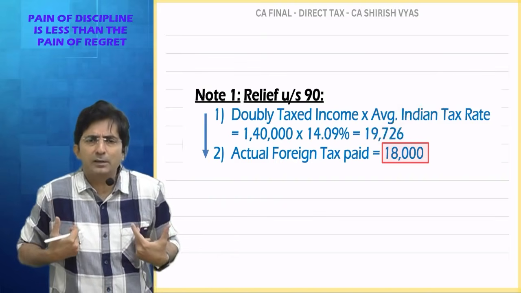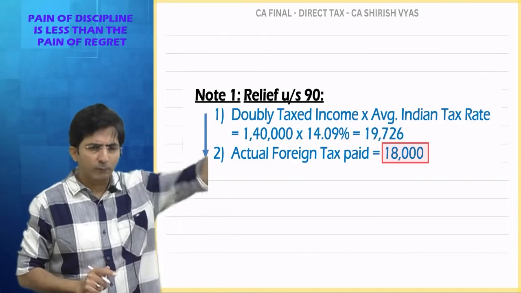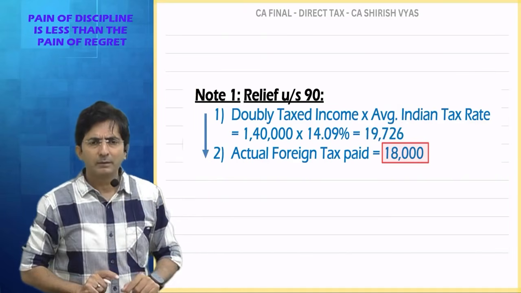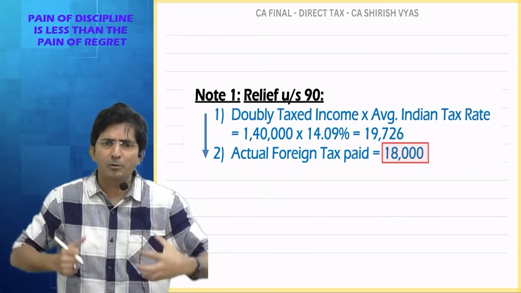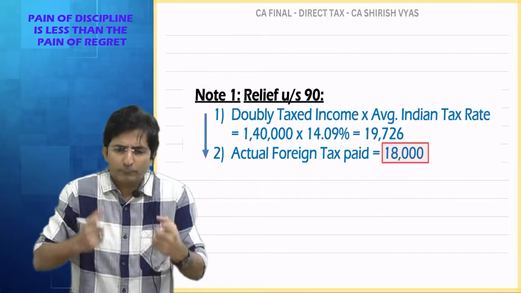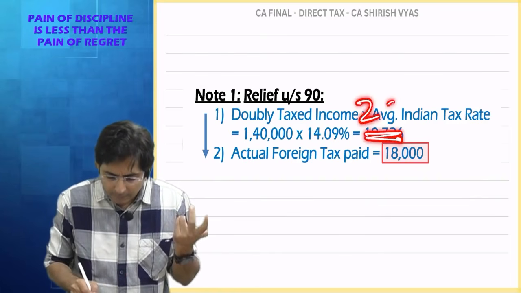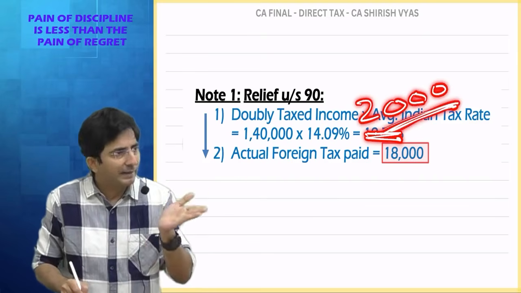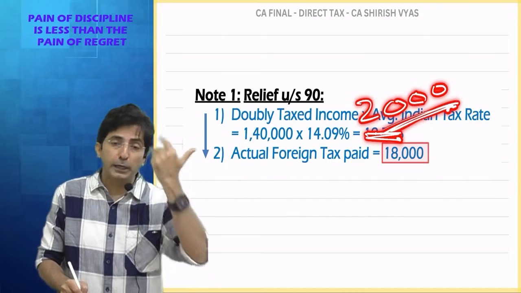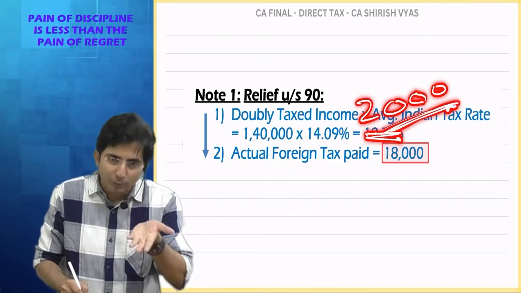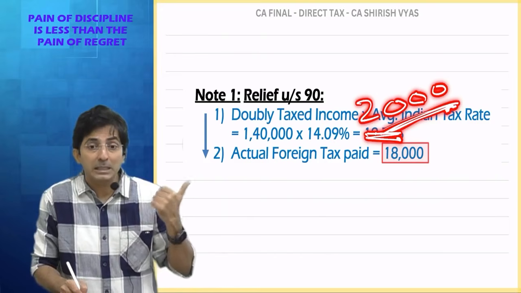See, basically, I am a resident of India. I will fight with the government of India. I cannot go and fight with foreign people. My income has come from Singapore. I will not go and fight there. For them, I am a foreigner. I stay in India, so I am fighting with my Indian government. Imagine if I have to fight, my fight is with the Indian government. And the Indian government can say, we have taxed your foreign income of only 2,000. Okay, don't pay 2,000. Means whichever is less, 2,000.